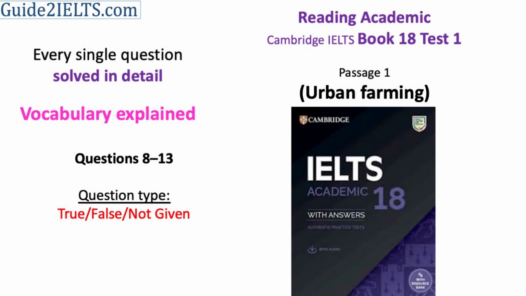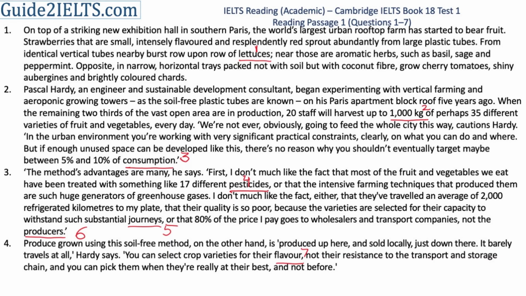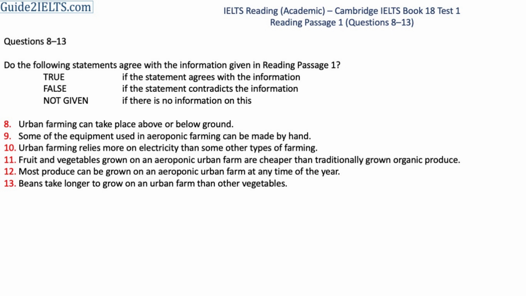Let's solve questions 8 to 13 of IELTS Reading Academic Test 1 from Cambridge Book 18. Question numbers 1 to 7 have already been solved in another video. You'll find the link in the description of this video. The question type here is true, false, not given.